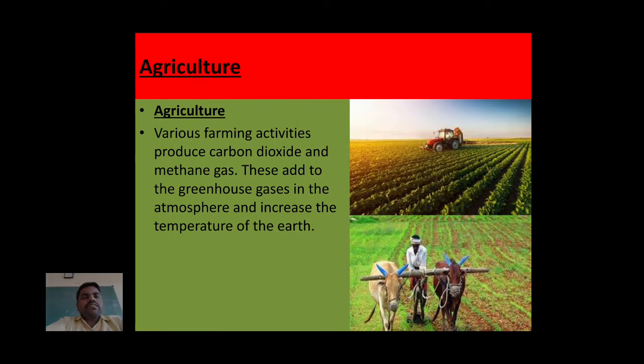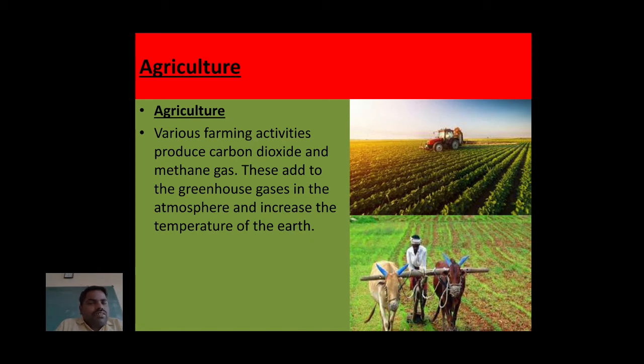Next one is agriculture. Even farmers contribute some percent to global warming. Farmers' activities for farming: in the image we can see some farmers using a tractor and some using an ox. The tractors emit carbon dioxide, and the ox gives out methane gas. Methane and carbon dioxide are greenhouse gases.